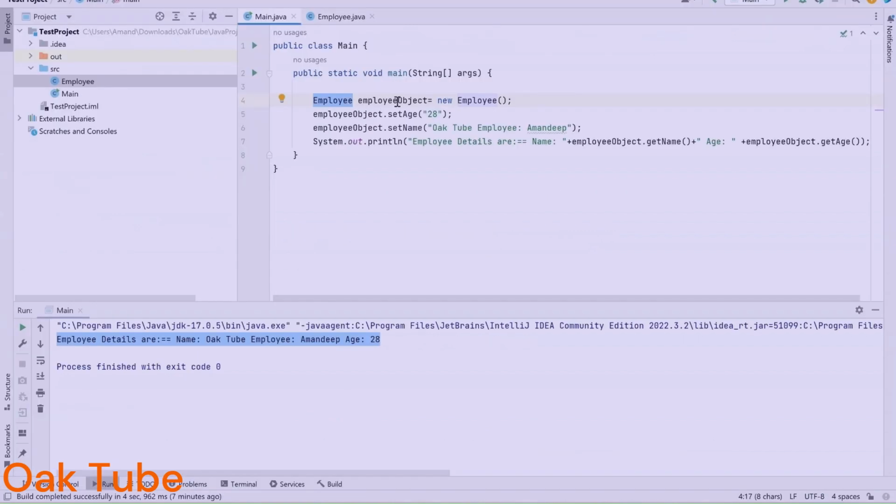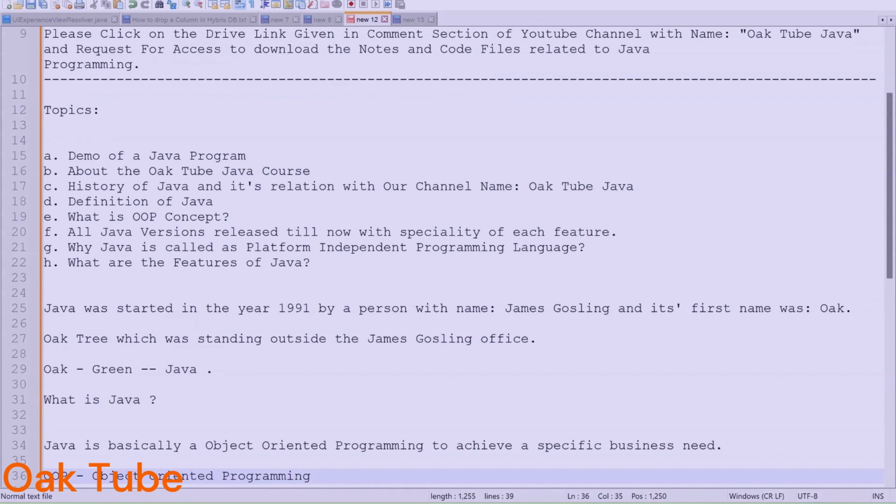For example, I created one object of employee over here, and then I wrote some kind of logic. How this logic was written is not something we need to understand for now, but we create the objects in Java to write the program. That is why Java is based on the OOPs concept. I hope it is clear to you why Java is called based on object oriented programming.